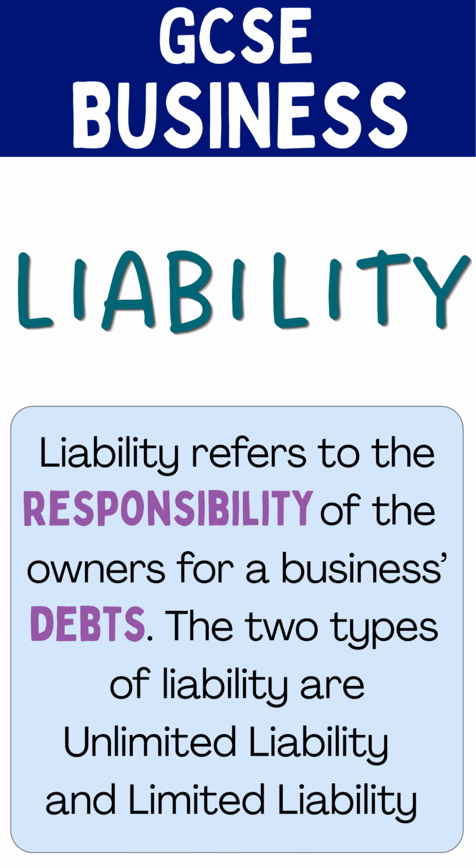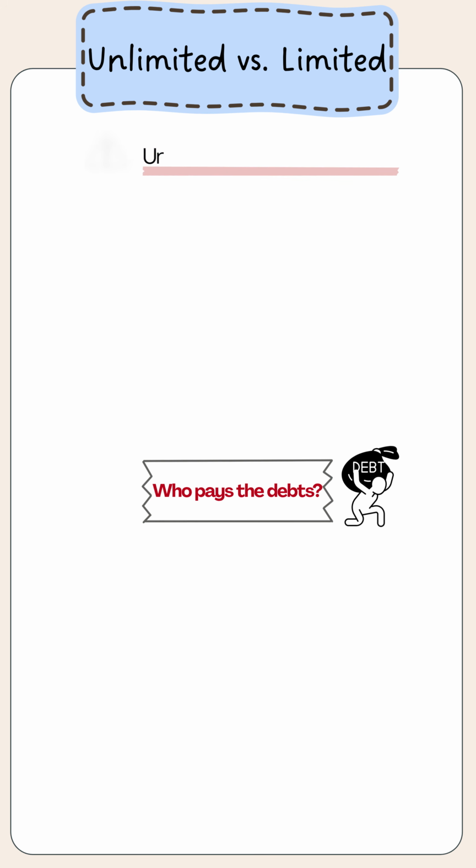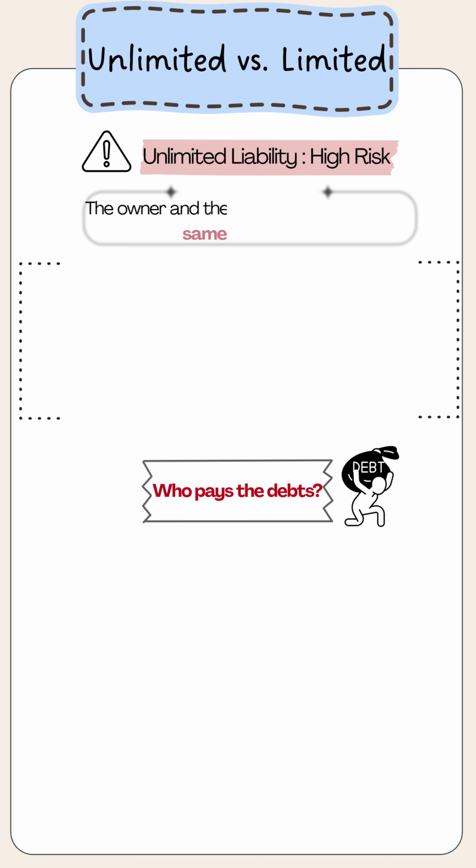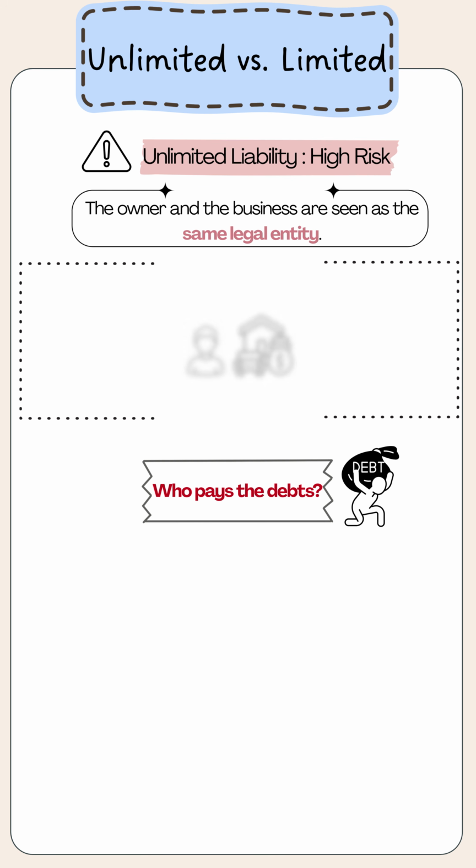Liability. Liability refers to the responsibility of the owners for a business's debts. The two types of liability are unlimited liability and limited liability. Who pays the debt? Unlimited liability, high risk. The owner and the business are seen as the same legal entity.